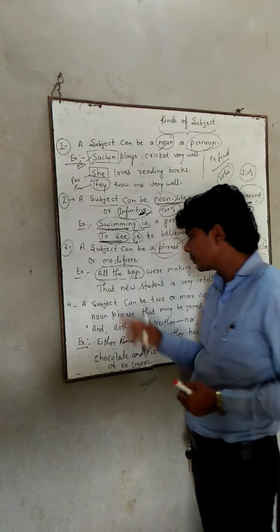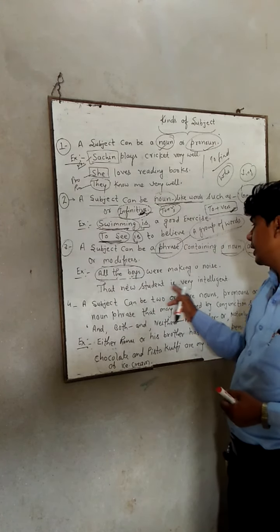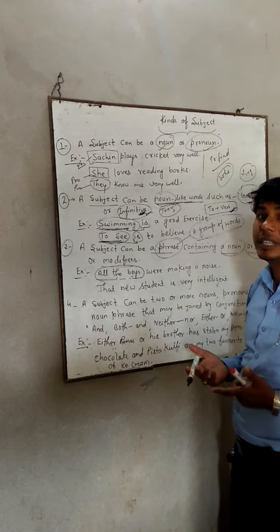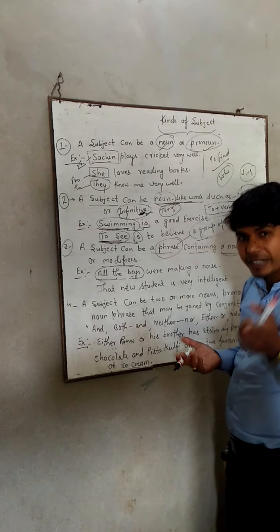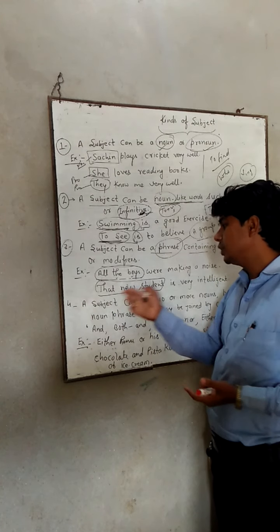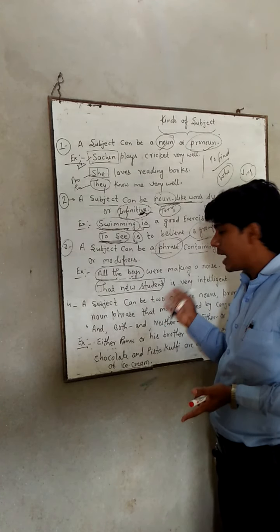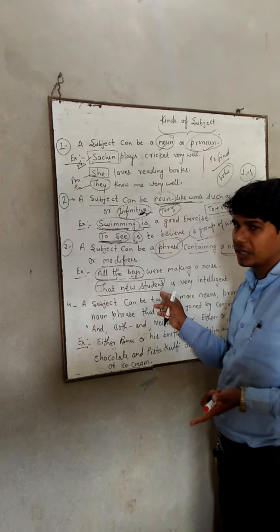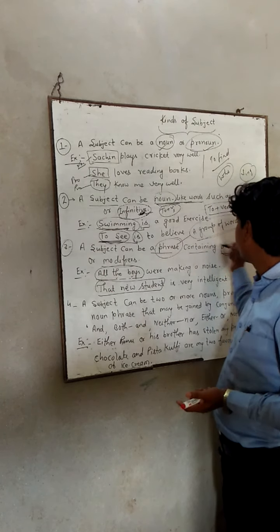Now the second one: That new student is very intelligent. Who is intelligent? We get the answer that new student. So that new student is the subject of the sentence, and it is also a group of words, which is why it is also a phrase.